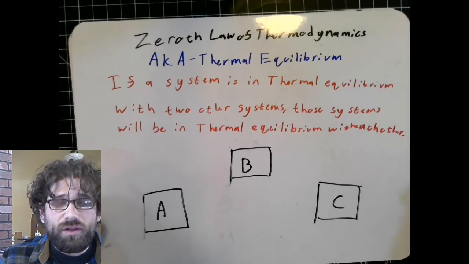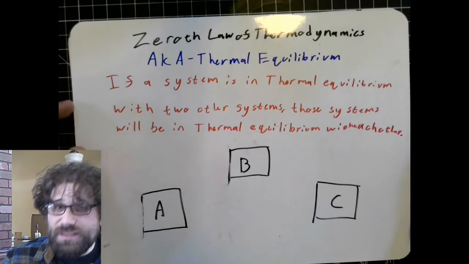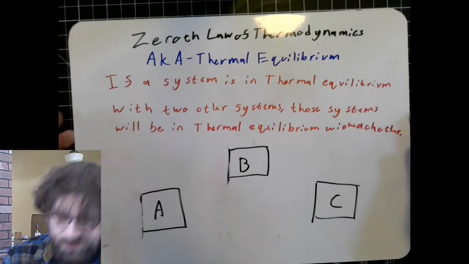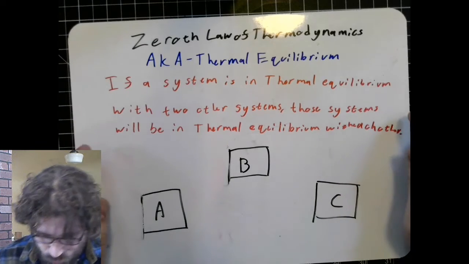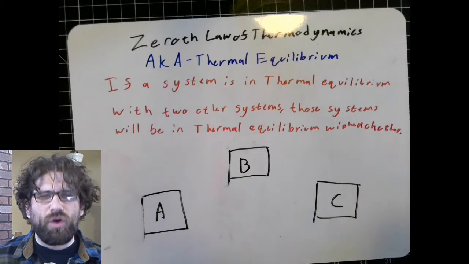is thermal equilibrium. It states that if a system is in thermal equilibrium with two other systems, those systems will be in thermal equilibrium with each other. That's a little weird when it's worded that way.